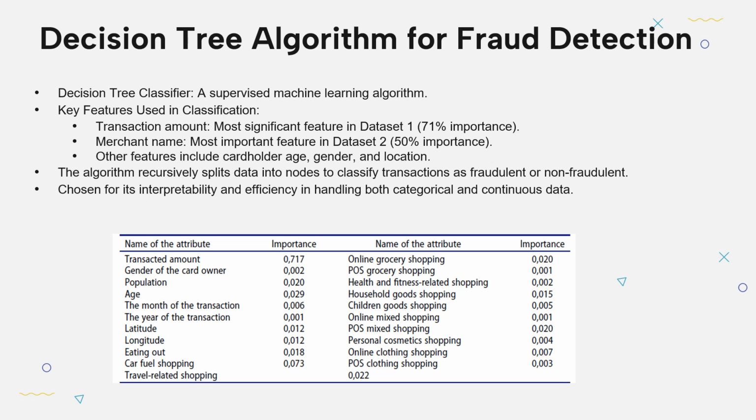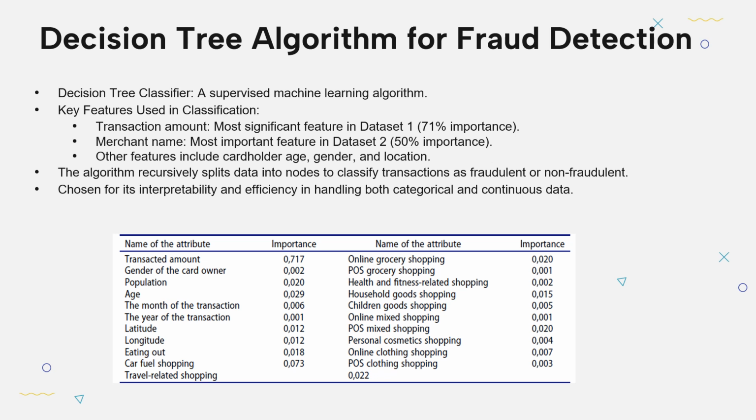The decision tree algorithm works by splitting the data at each node based on the most important features. If the transaction amount is above a certain threshold, the algorithm will branch in one direction, and if it is below that threshold, it will branch into another direction. This hierarchical structure helps the algorithm classify each transaction as fraud or non-fraud based on the chosen features.